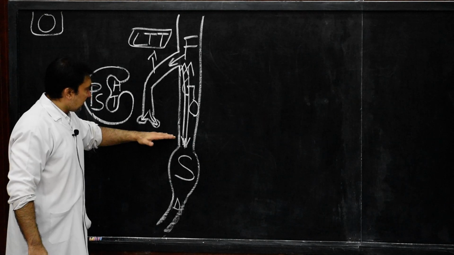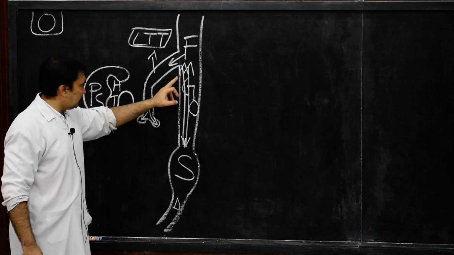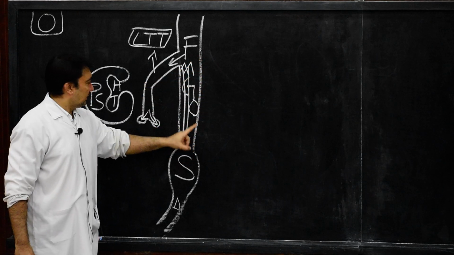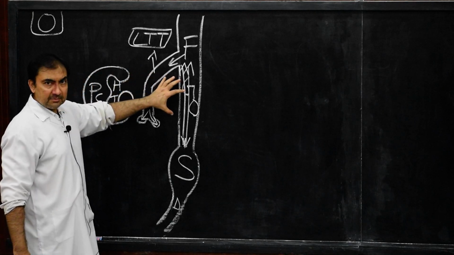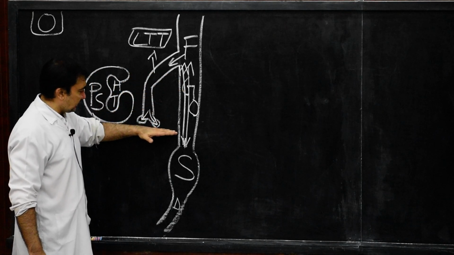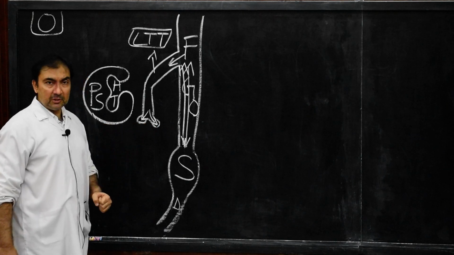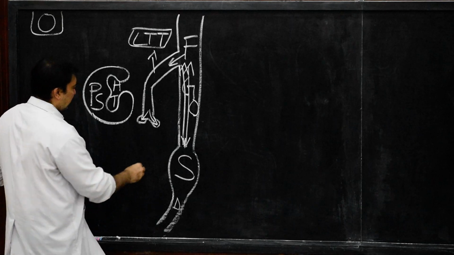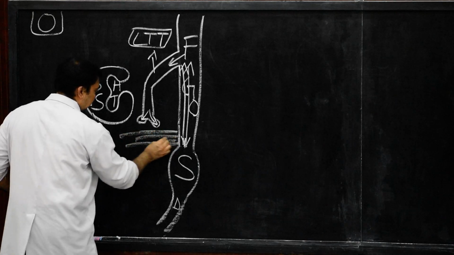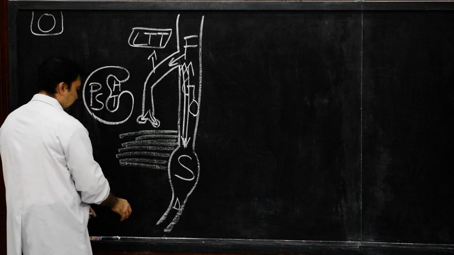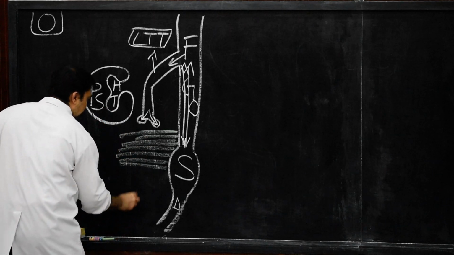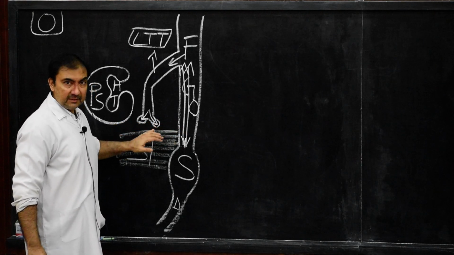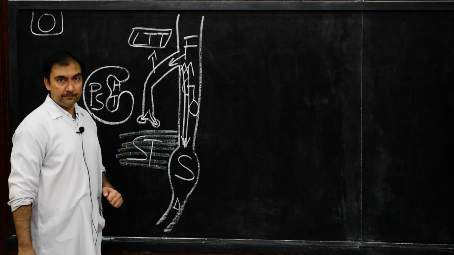Now the lower end of the ventral border of the esophagus, this is the ventral border, this is the dorsal border of the esophagus. So ventrally we know these relations, but in the lower part of the esophagus, where my hand is, across its ventral border there will be the septum transversum. This structure is called septum transversum. So the lower part of the esophagus across its ventral border is the septum transversum, which is developing.